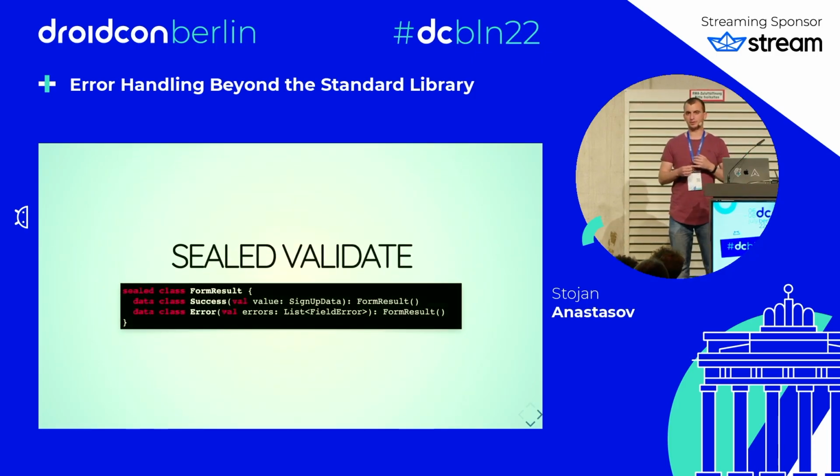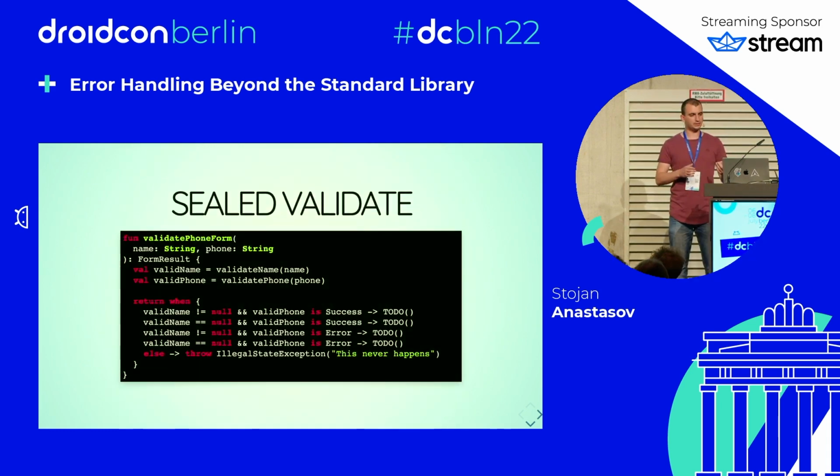We can create a similar result type for our form, where we have a success subclass that has the sign-up data inside, and an error subclass with a list of field errors. Then we can create a validate phone form function. This takes the name and the phone number. It delegates to validate name, which returns a nullable type, and validate phone, which returns a sealed class, to validate the name and phone number respectively.